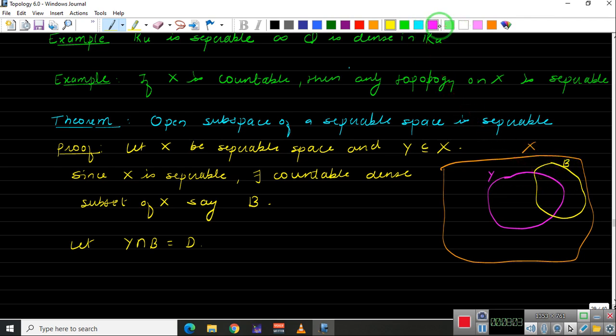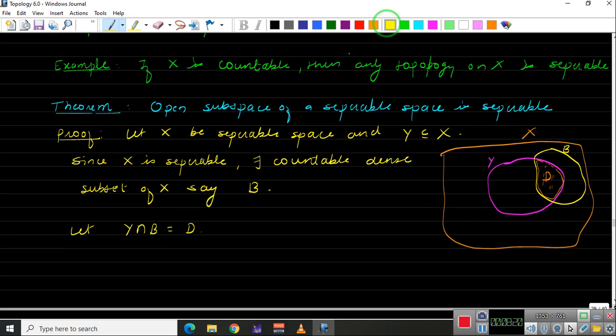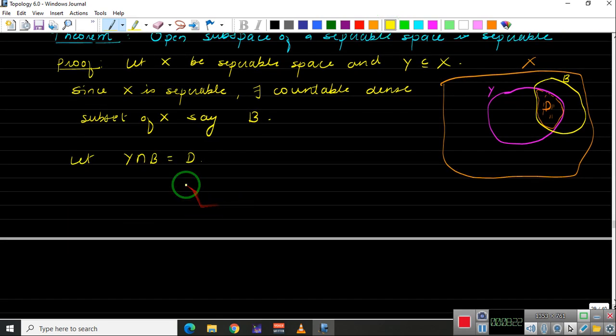So D is this. This is our D. Okay, this everything is D. This is D. Now we will prove that this D is countable dense in Y. So first of all, we will show that this is countable, and secondly, we will show that this D is dense in Y. So this is a countable dense subset of Y, and hence Y will be separable.